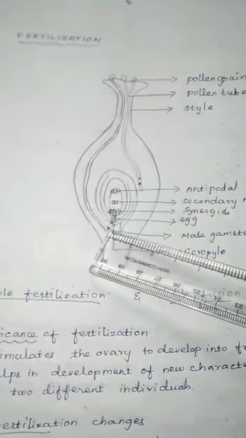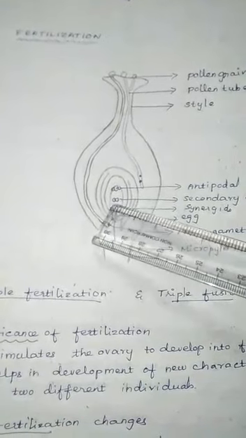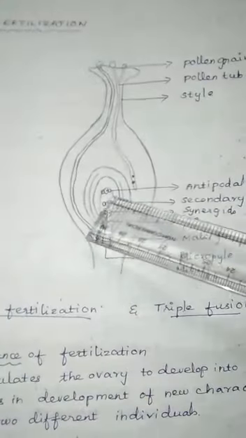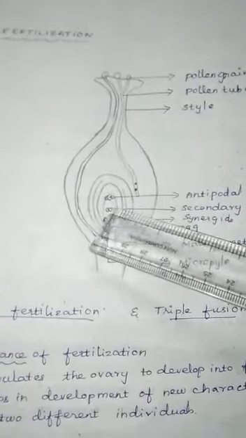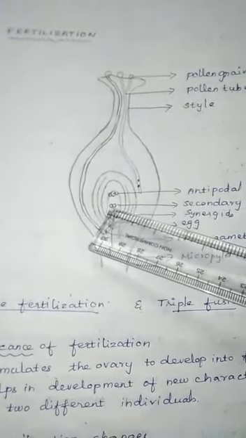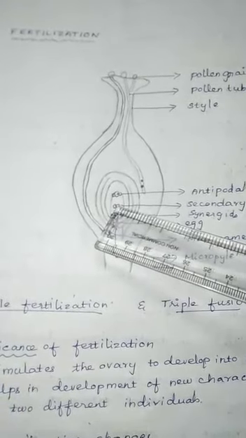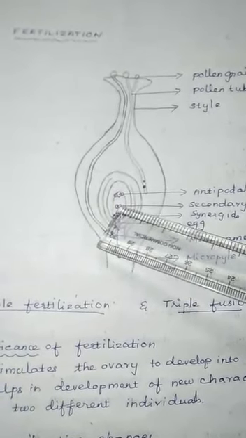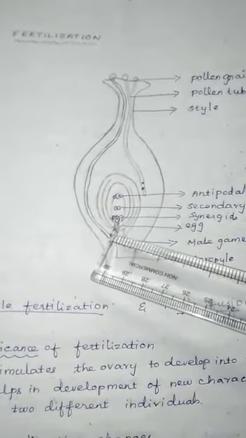Then the second male gamete fuses with the secondary nucleus, resulting in the primary endosperm nucleus. The primary endosperm nucleus develops into endosperm, which is the food material for the embryo.